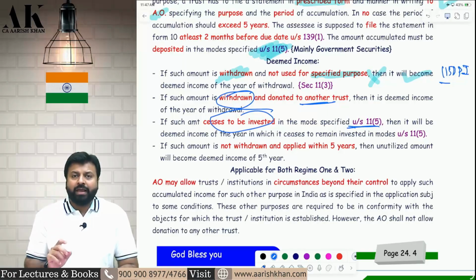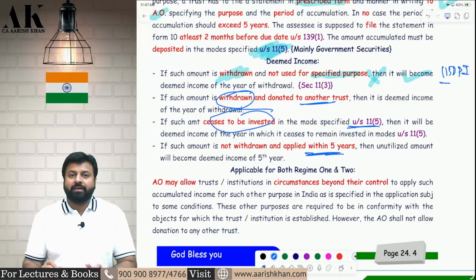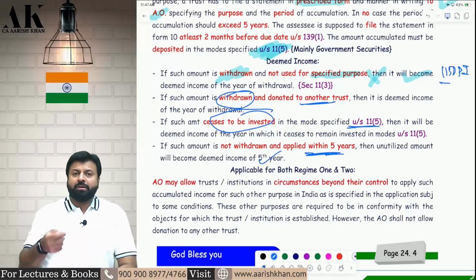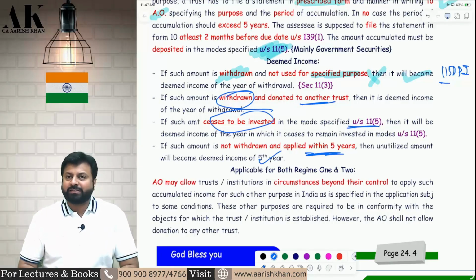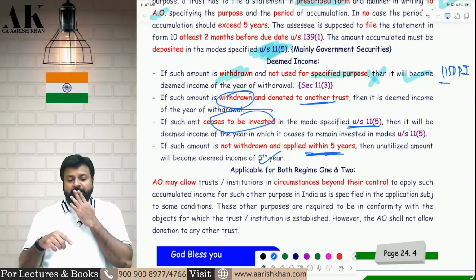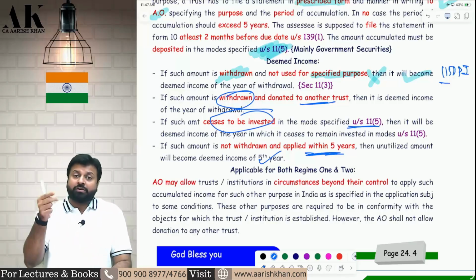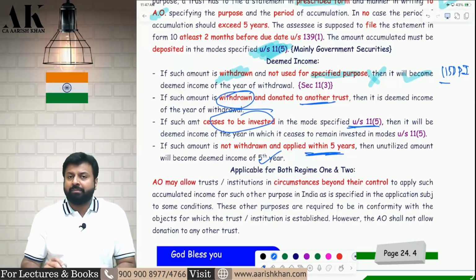Next, if you withdraw the money and invest in some other modes other than 11.5, deemed income. Next, if you don't withdraw the money and use it within 5 years, it will become deemed income of the 5th year. Not using the money within 5 years is also a violation of the provision. So if you don't withdraw the money within 5 years and use it for the purpose for which it is specified, then it will become deemed income of the 5th year. I hope it is clear to all of you.